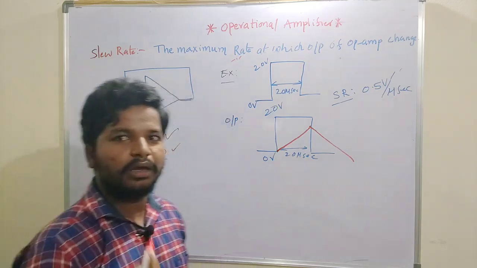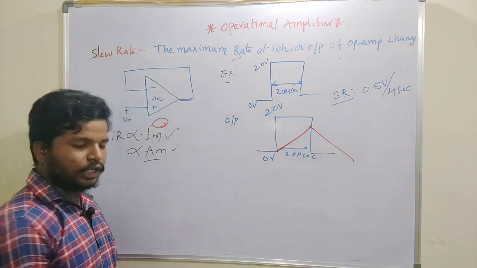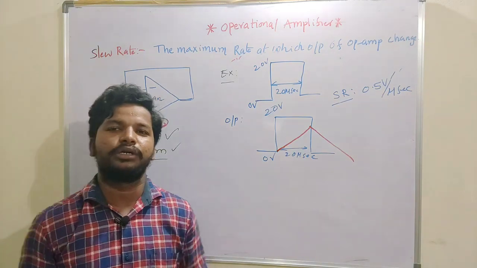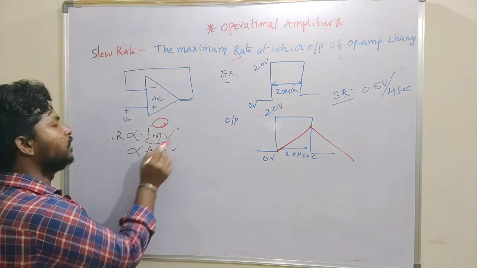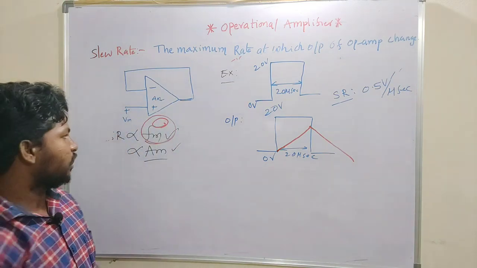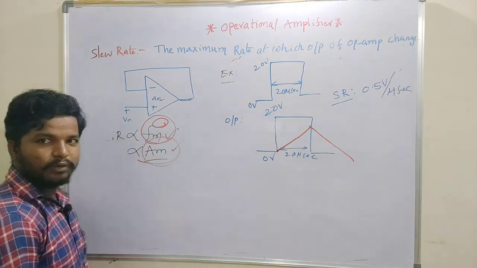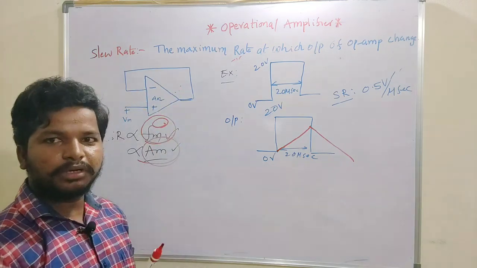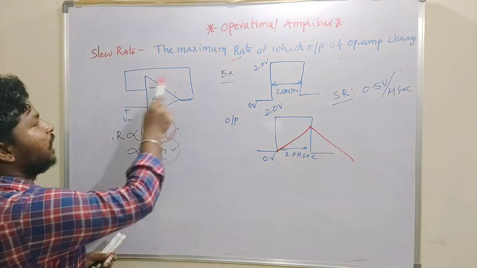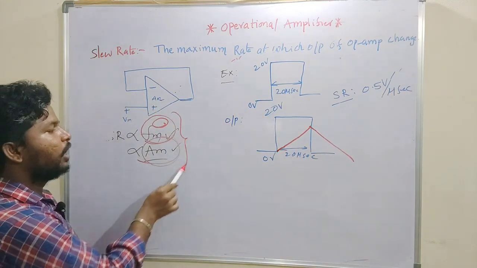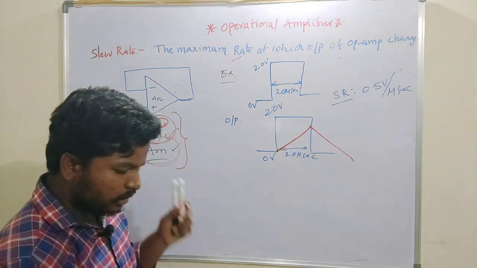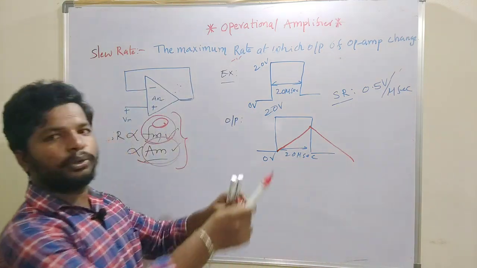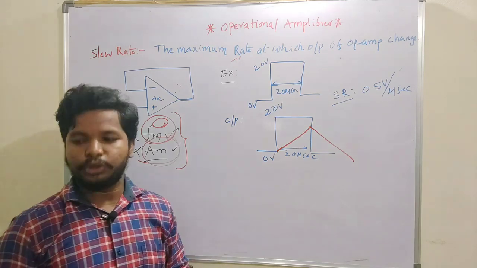So we have to be careful when designing an application using the operational amplifier in a high frequency application. We have to be cautious in selecting the frequency and the amplitude of the signal for a given IC, or we have to be cautious while selecting the IC, because we have to select an operational amplifier having a higher slew rate compared to the input slew rate.